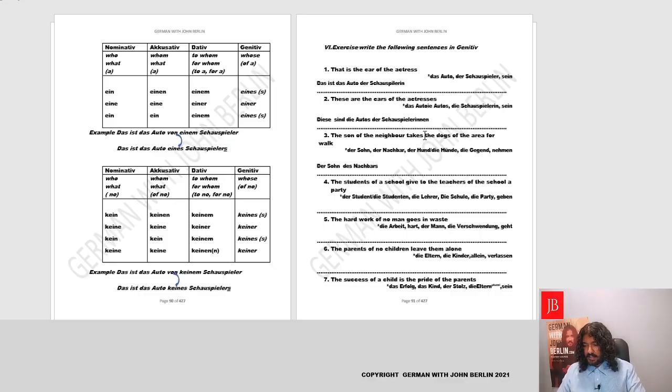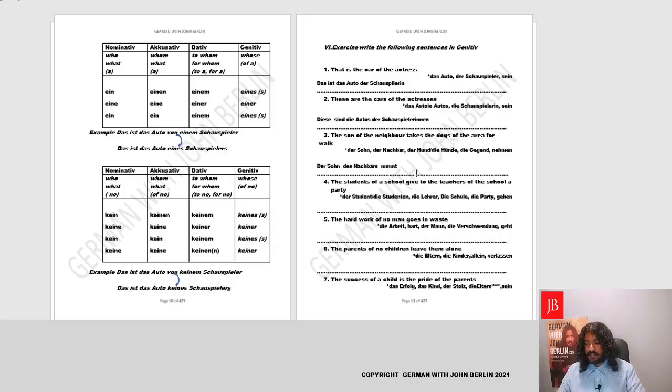What is the verb? It says "takes the dog." So the verb to take is nehmen. Yes, it's a little irregular verb, and we'll conjugate it for third person. We're talking about "he," and we'll add a T, remove the EN, and change the E into I. That makes it nimmt. The thing is, we'll change the H into M as well. If you remember, we did this verb when we practiced the verbs.